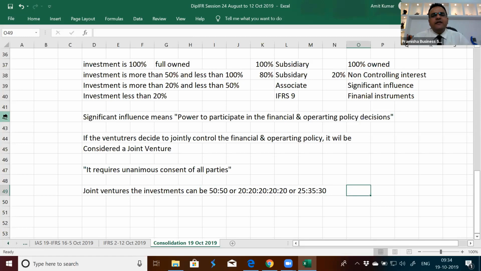It can be 10 ventures each holding 10. It may be 7 ventures, some of them holding 15, some holding 12, some holding 10%. It can be any combination. It's not necessary to have equal investment by venturers. It's simply a decision that they will be jointly controlling it. And joint ventures are treated through equity accounting. Now, what is equity accounting?